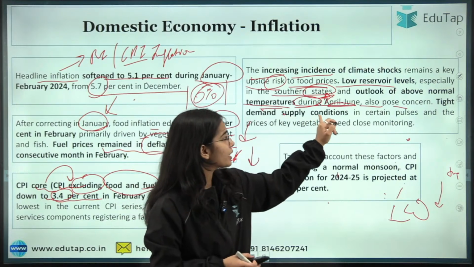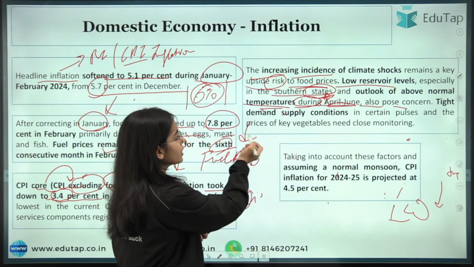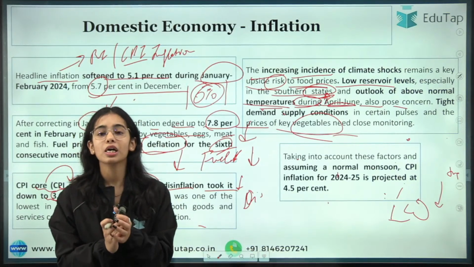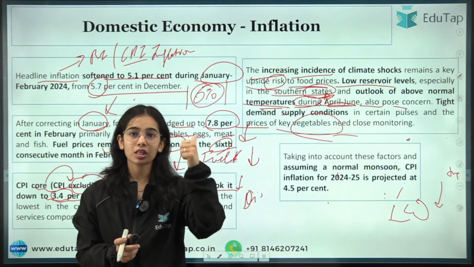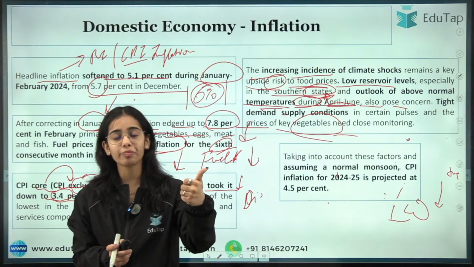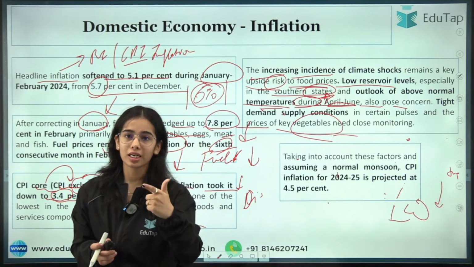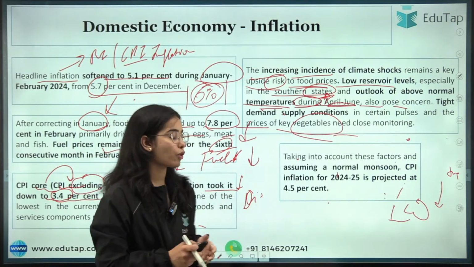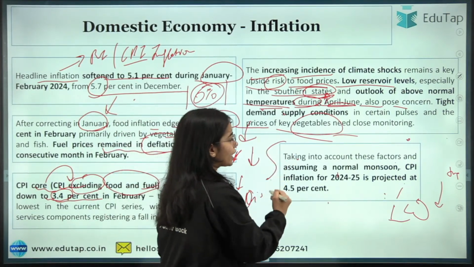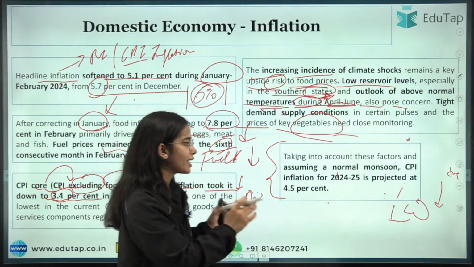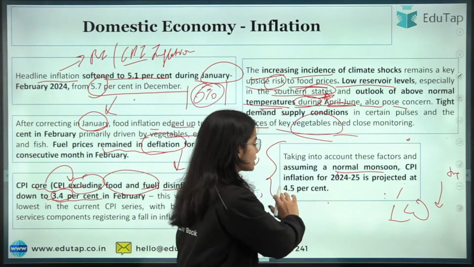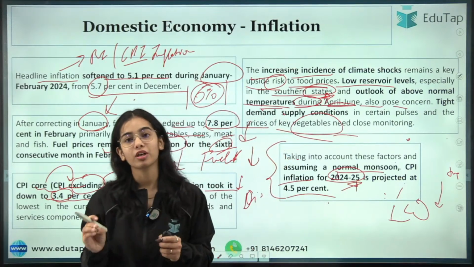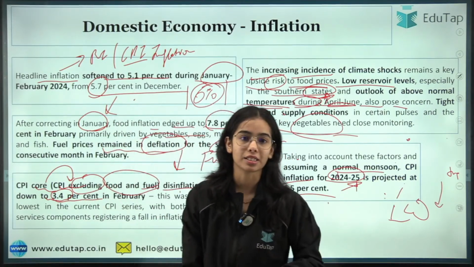Tight demand supply conditions in certain pulses and the prices of key vegetables need close monitoring. So this is the whole scenario that the climate shocks are coming. That is a risk for the food prices, as well as low reservoir levels, as well as the above normal temperature, which remain a concern for the food inflation. Taking into account all these factors and assuming a normal monsoon for now, CPI inflation for 2024-25 is projected at 4.5%. So this is the projection that has been given.